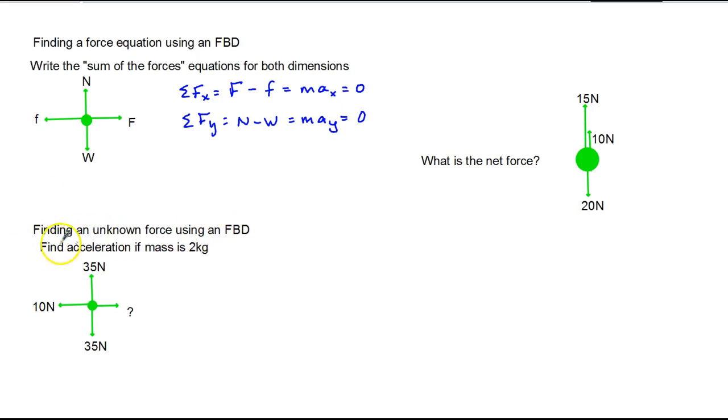Find an unknown force using a free body diagram. Okay, so if I do the sum of the forces in the y, I get 0 because it's 35 minus 35. The sum of the forces in the x is our unknown. We'll just call it question mark, minus 10 newtons equals ma.